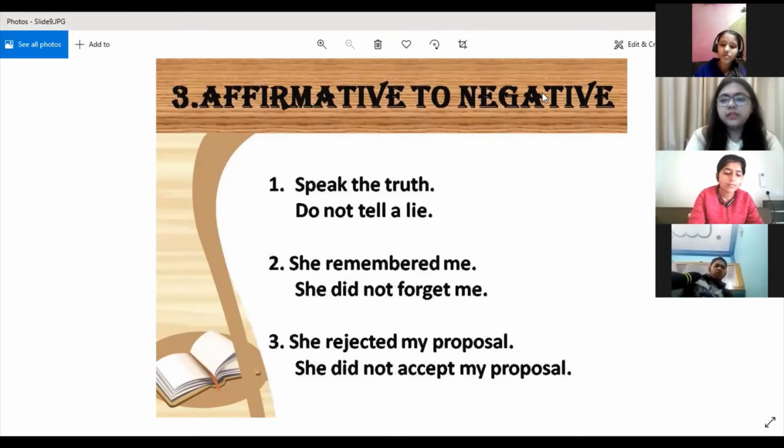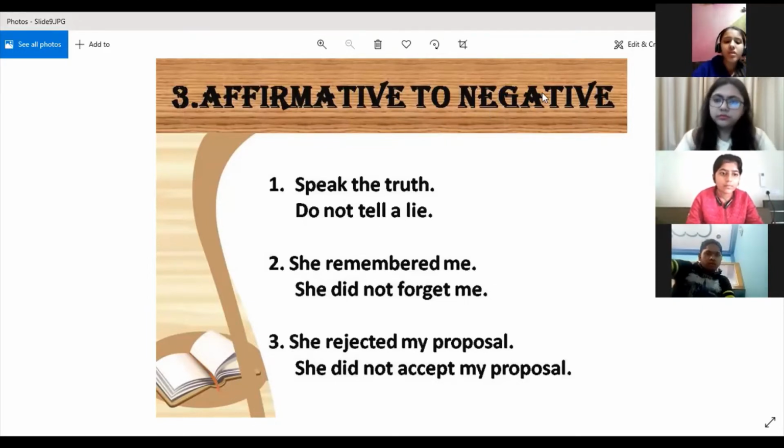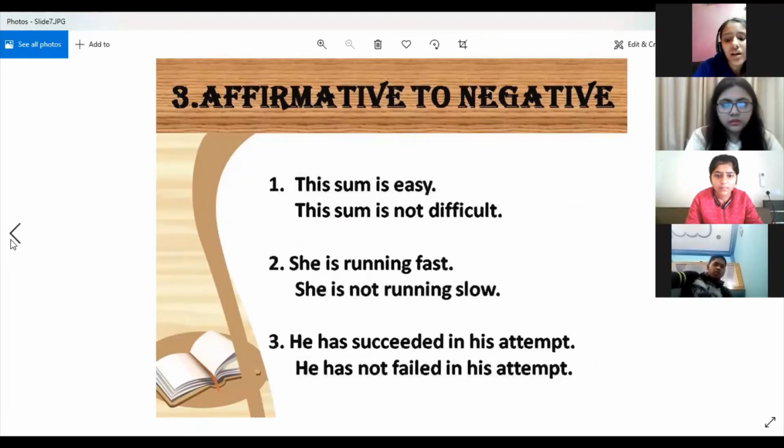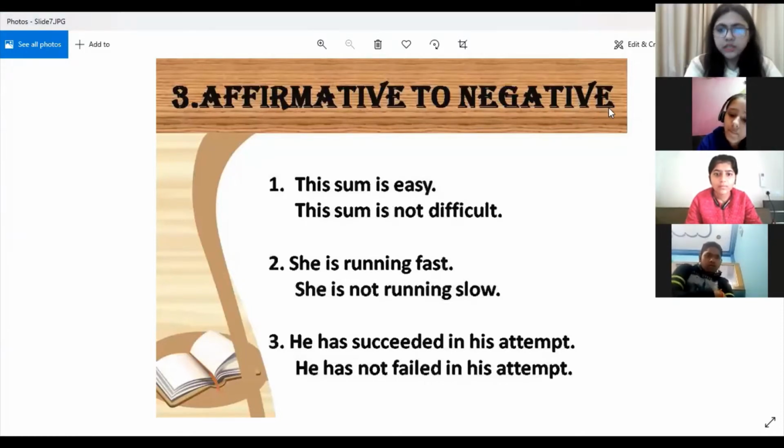Okay. Yes, Divyanshi. Ma'am, I want to ask that in one slide there was one sentence: He is a deer does not run faster than he. So, ma'am, can we write a deer does not run faster than him? Him, yes, he or him, both are correct. Okay, any other doubt? Have you people understood these 3 rules?